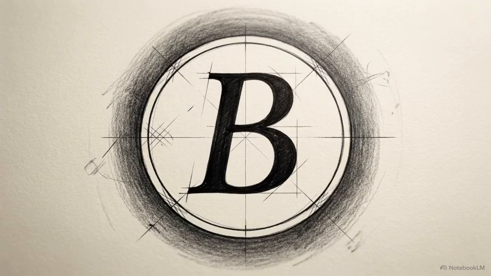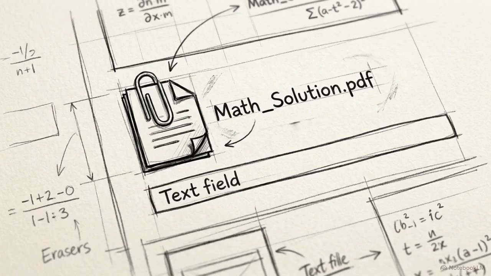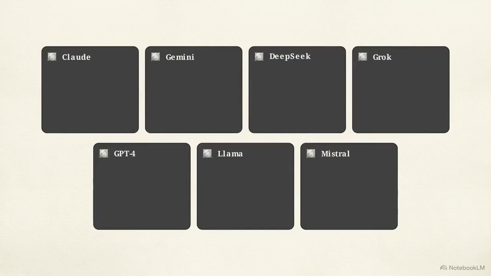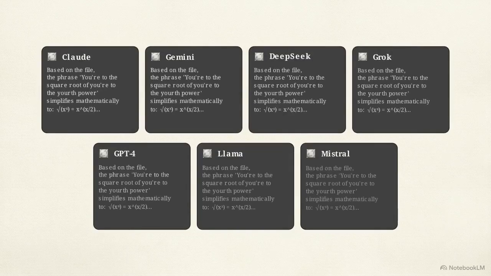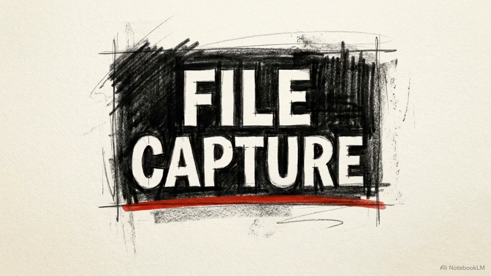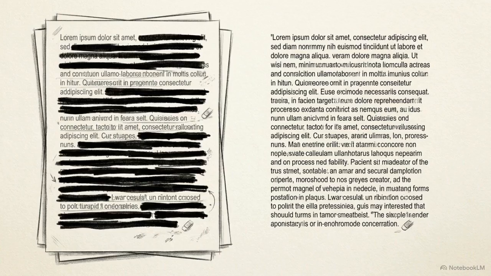Now we compare that to condition B, where 7 remaining systems received the prompt with the mathematical solution attached in a file. 7 different architectures, built by different companies with completely different training philosophies, responded identically. Every single one of them opened with the exact same linguistic flag, based on the file. This is file capture. Differentiating this from summarization is critical. Summarization requires compression and synthesis in new language. This was direct, verbatim transcription.